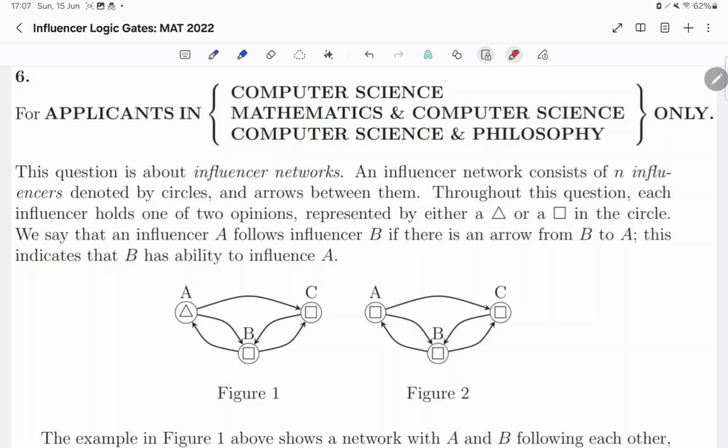An influencer network consists of n influencers denoted by circles and arrows between them. Throughout this question, each influencer holds one of two opinions, represented by either a triangle or a square in the circle. We say that an influencer A follows influencer B if there is an arrow from B to A. This indicates that B has the ability to influence A.